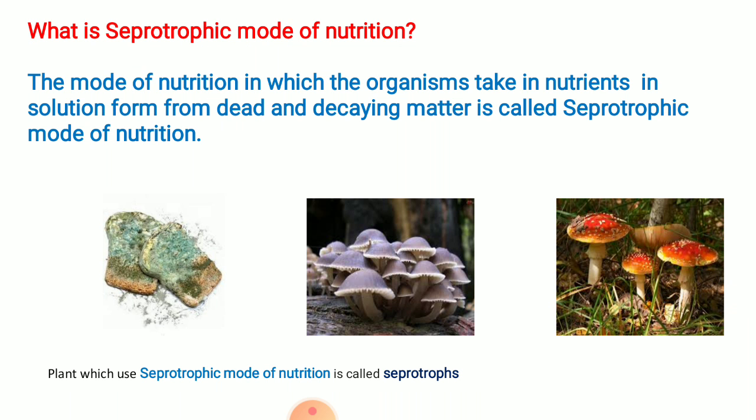In the saprophytic mode of nutrition, organisms get food from dead and decaying matter, like fungi produced on a piece of bread. You see that picture, green patches found on a piece of bread due to moisture present in the atmosphere. Mushroom is also there.